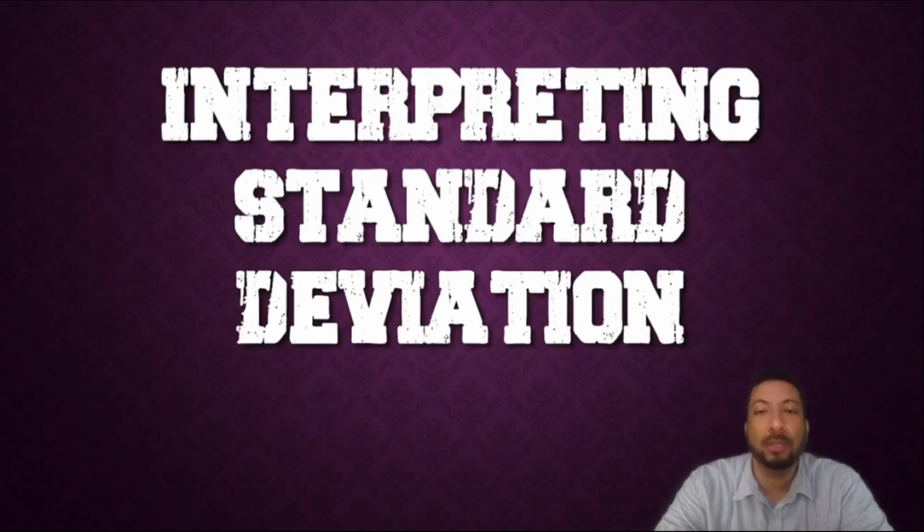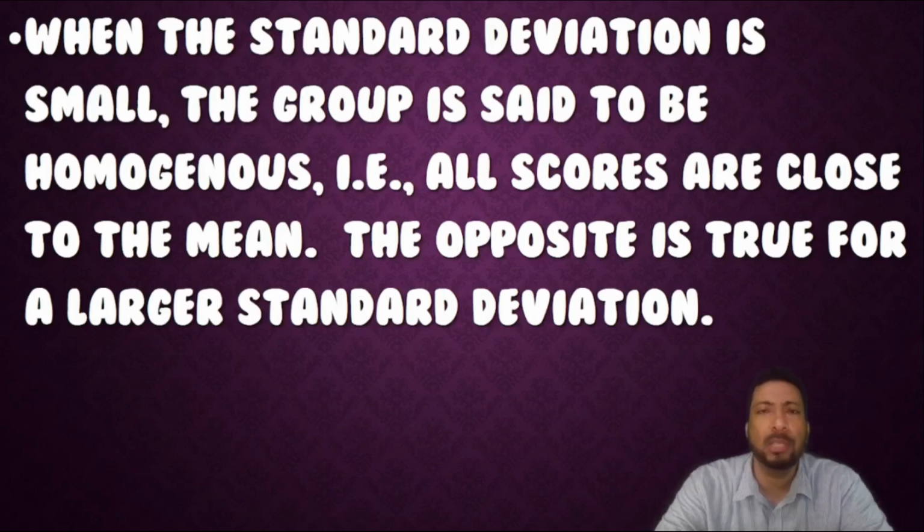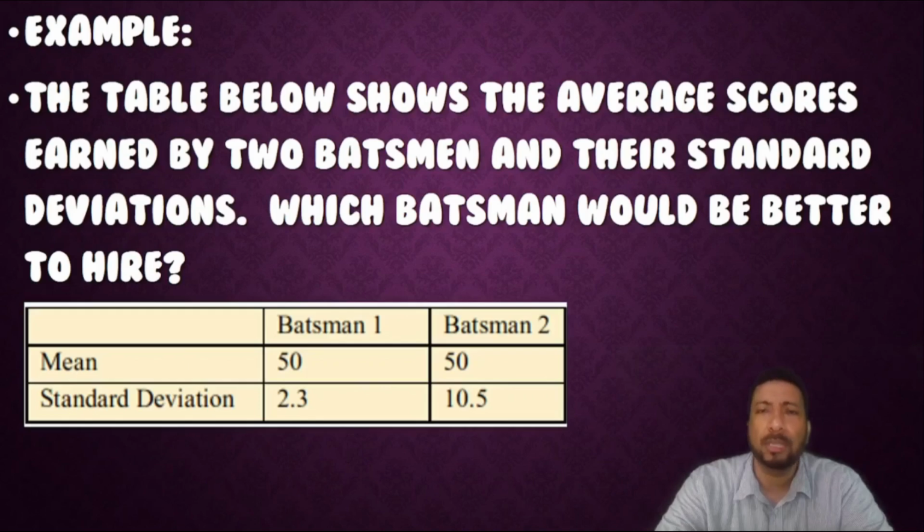Welcome to our lesson on interpreting standard deviation. So, when the standard deviation is small, the group is said to be homogeneous. In other words, all scores are close to the mean. The opposite is true for a larger standard deviation. So let's get into an example.